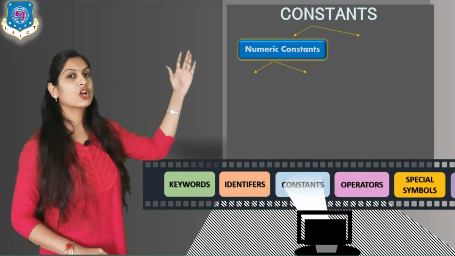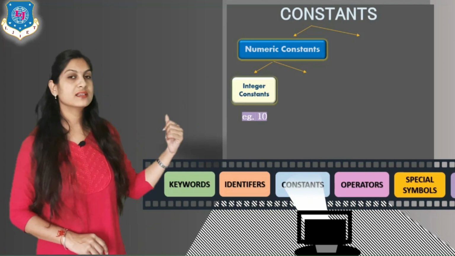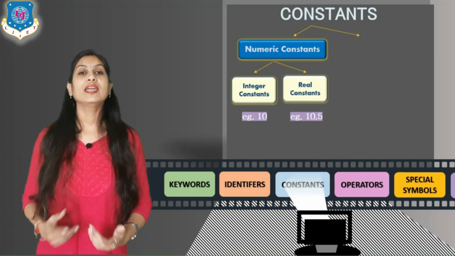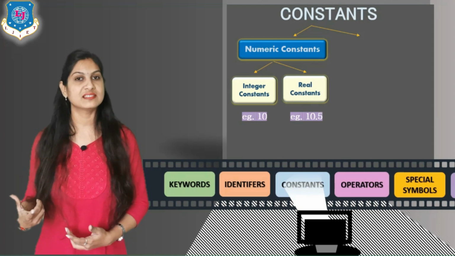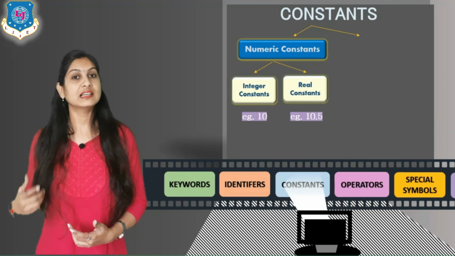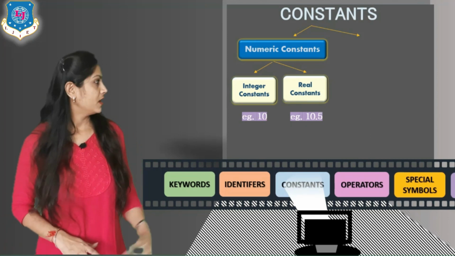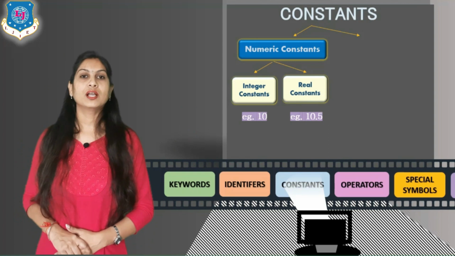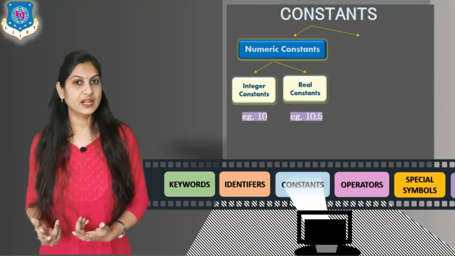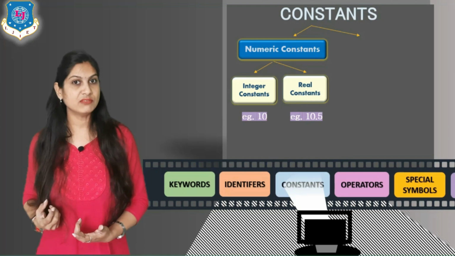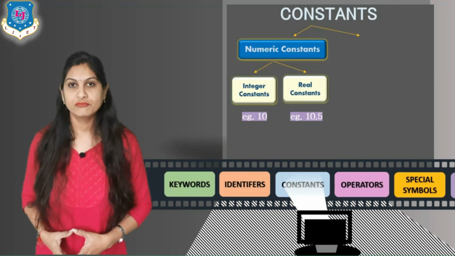In numeric constants, again it is categorized in two different ways: integer and real constant. Integer means you can store a whole number without decimal points. That we will discuss later in our next topic, data types. Here I am taking one example of an integer constant, that is 10. But the real constant is different; it accepts decimal values also. So the real constant example is 10.5.